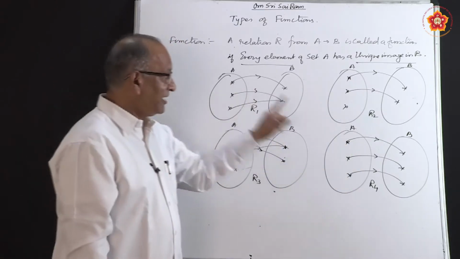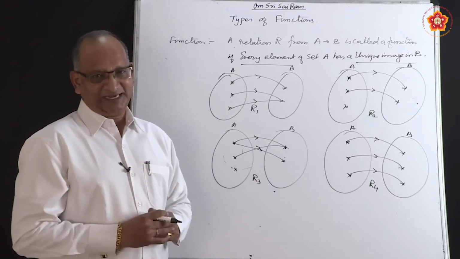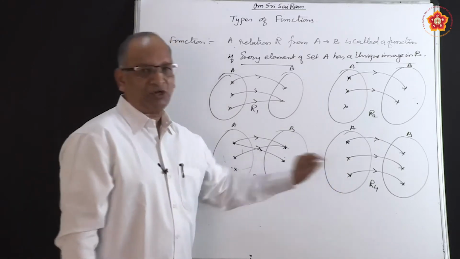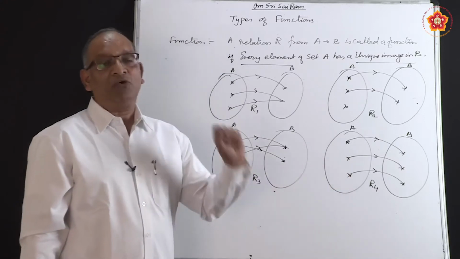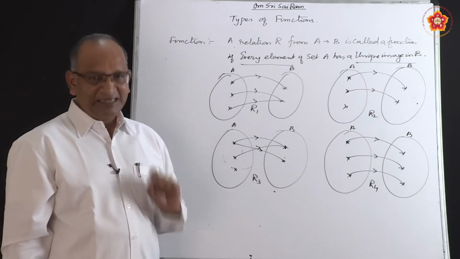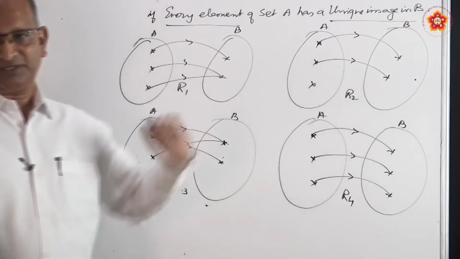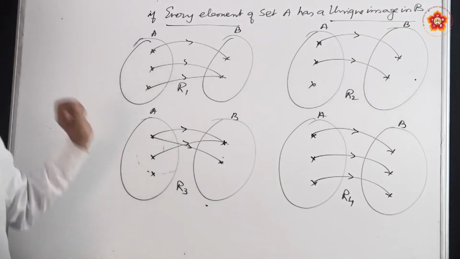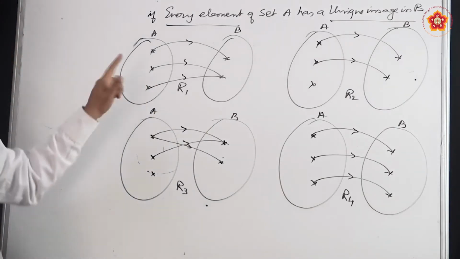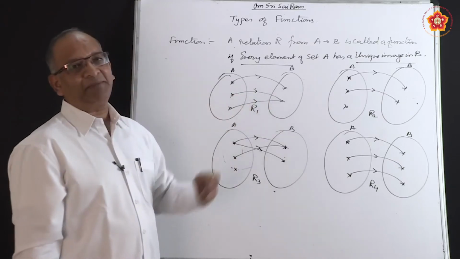Now if these two are functions, they have special names. What are the special names? The fourth one, this particular function, is called 1-1. What do you mean by 1-1? It means that every element has a unique image. Whereas this one will be called many-one. Why is it called many-one? Because more than one element is connected to the same element.